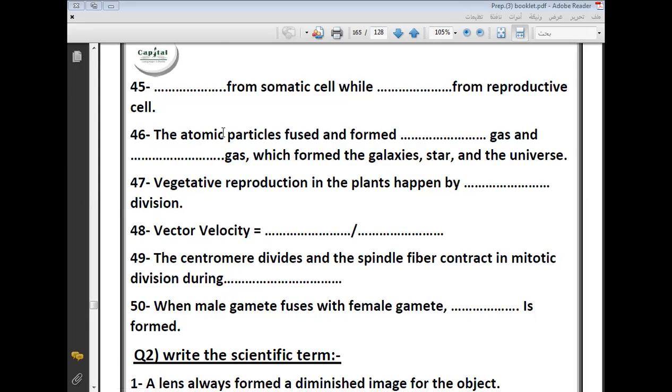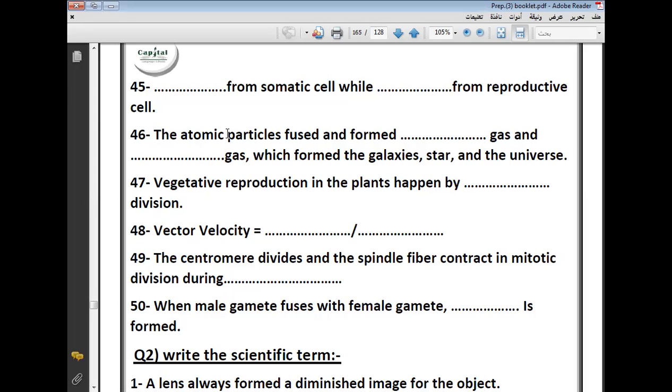The cell, such as liver, skin. This is a somatic cell. Okay, I can say liver cell, skin cell.